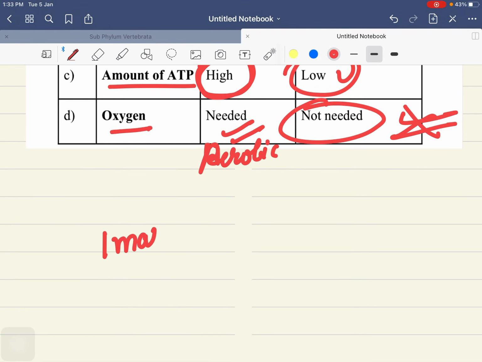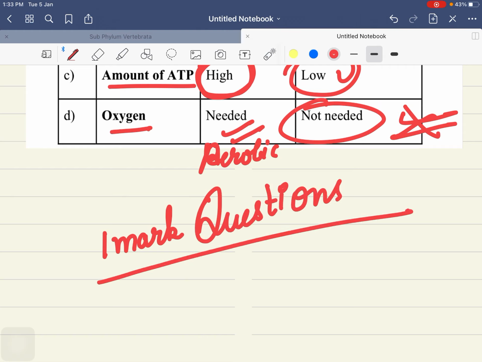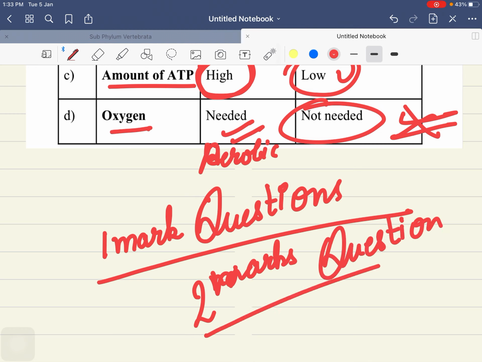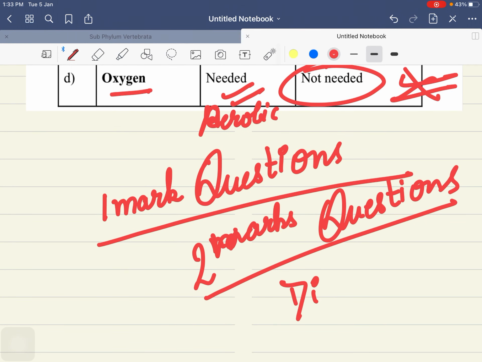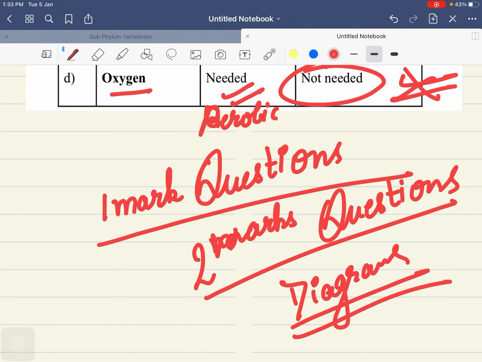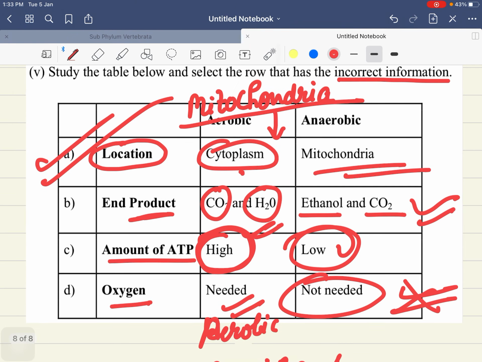So I have taken 1 mark questions with you with very described, very specific answers. In the next lecture I will start with the 2 marks questions, and I still need your suggestions on the topics as well as the chapter we should start for our revision work. Or if there are specific diagrams you want me to explain, then please mention your request in the comment section. So next lecture I will make on 2 marks questions.